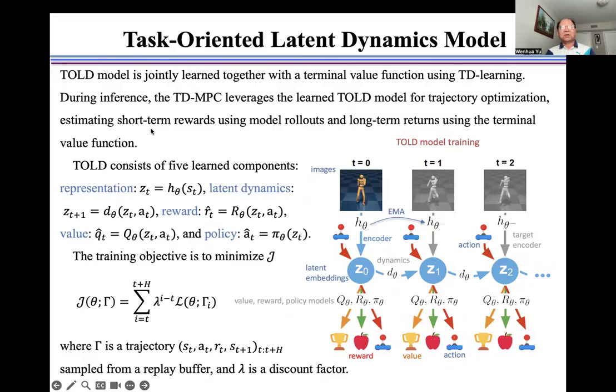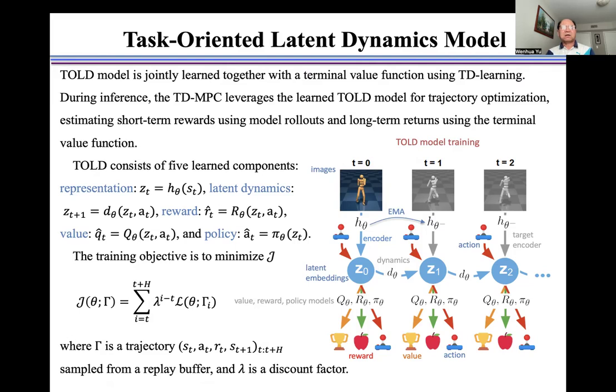The TOLD model is jointly learned together with the terminal value function using TD learning. During inference, TD-MPC leverages the learned TOLD model for trajectory optimization, estimating short-term rewards using the model rollouts and long-term returns using the terminal value function.